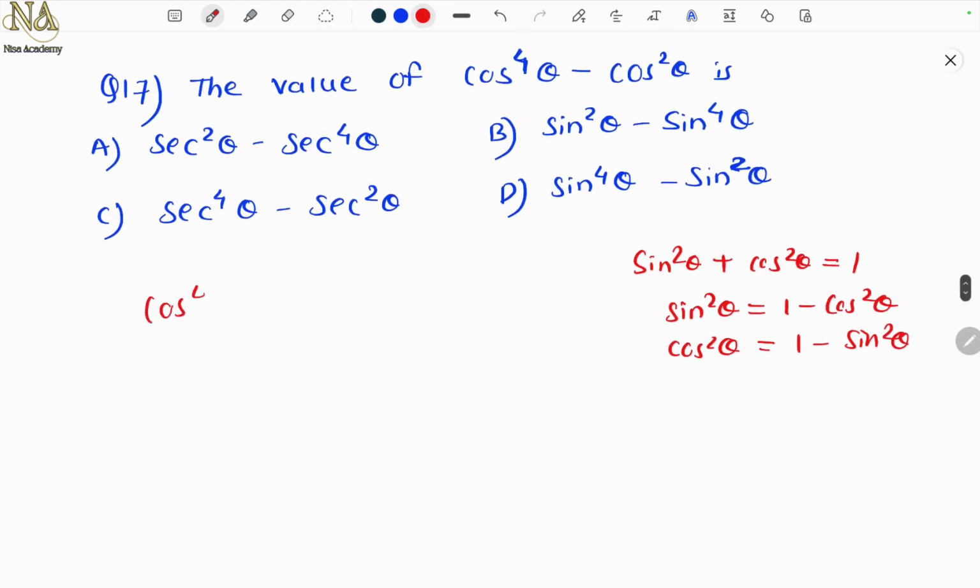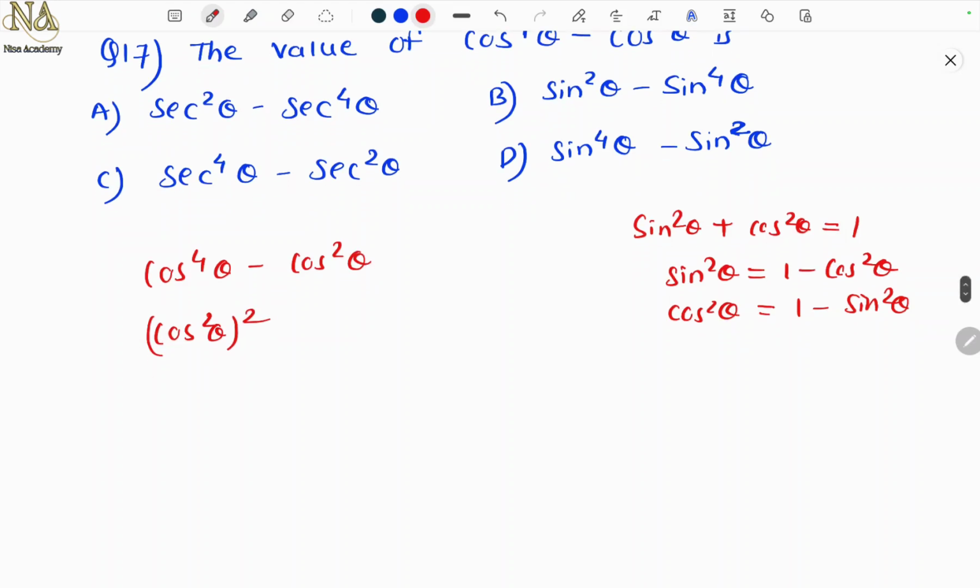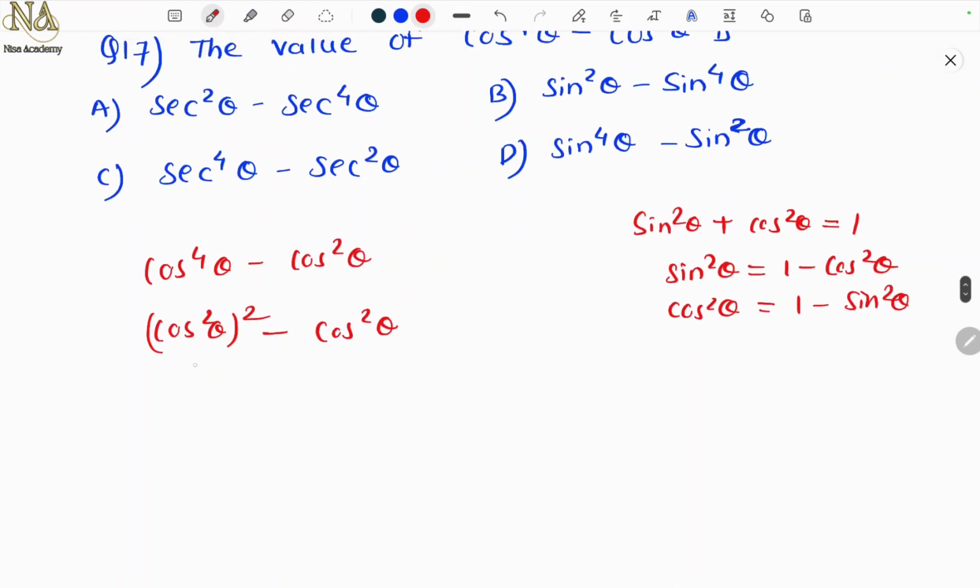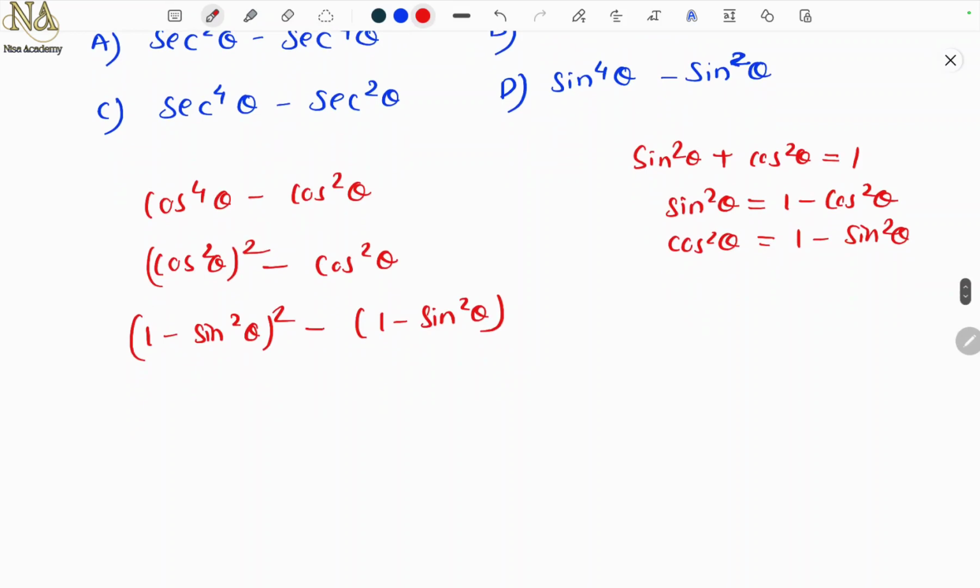So cos raised to 4 theta minus cos square theta. This is cos square theta whole square, square of square. So cos square theta, again I can write as 1 minus sin square theta, whole square, minus 1 minus sin square theta. Now this is a minus b whole square. So what is it? a square, minus 2ab, 2ab is sin square theta, plus b square, so sin square theta whole square.